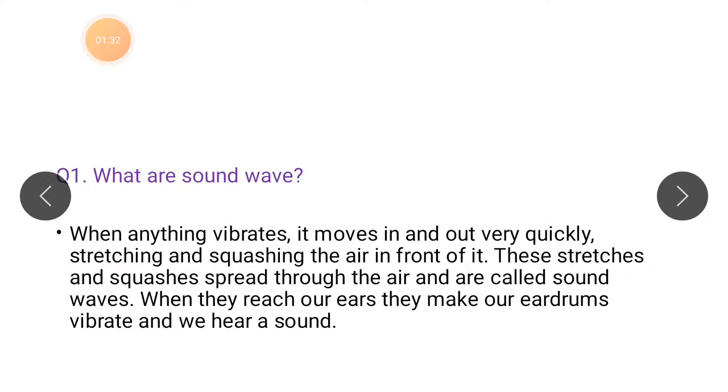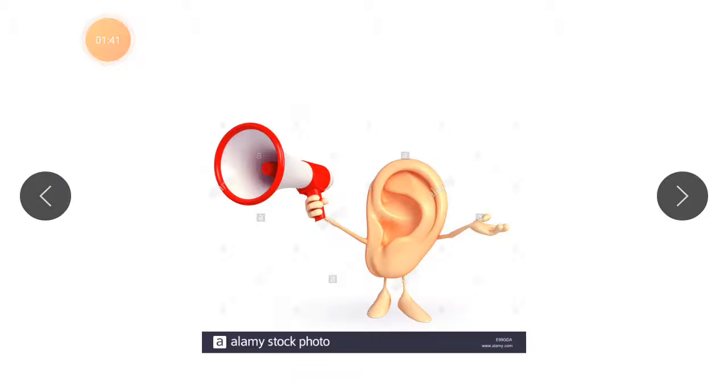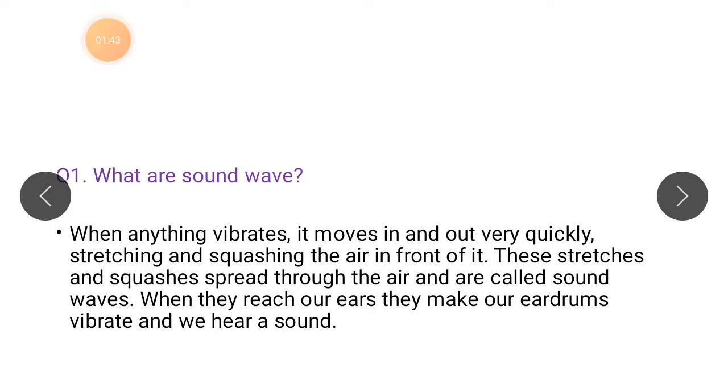Question number 1 on page number 87 is, what are sound waves? Students, when anything vibrates, as I told you by this diagram, it moves in and out very quickly, stretching and squishing the air in front of it.